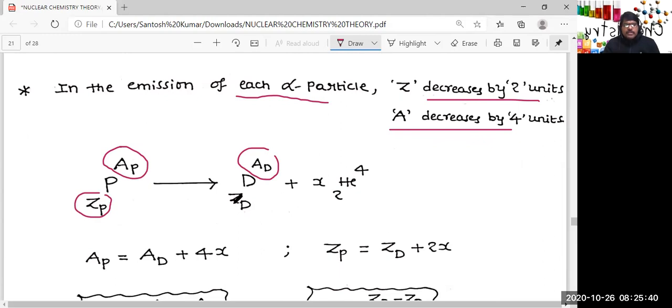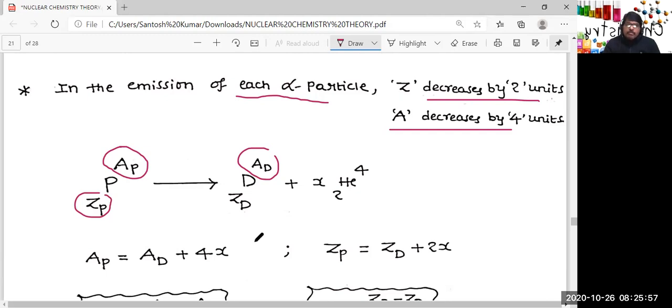And what is the daughter nuclide here? Zd. Charge is Zd. And how many alpha particles? x. What is the charge of each alpha particle? 2. So Zp is equal to Zd plus 2x. And this equation is correct only when alpha particles are emitted.